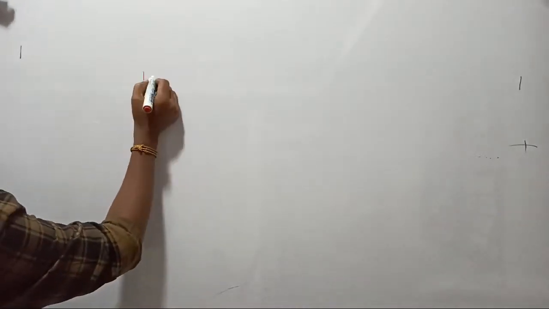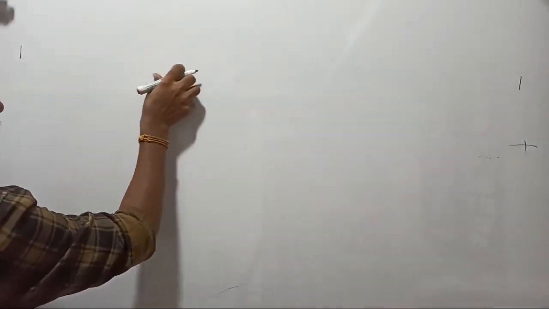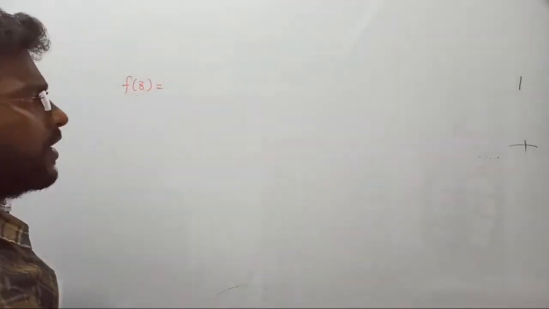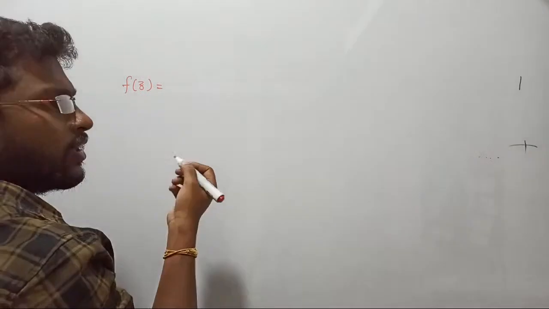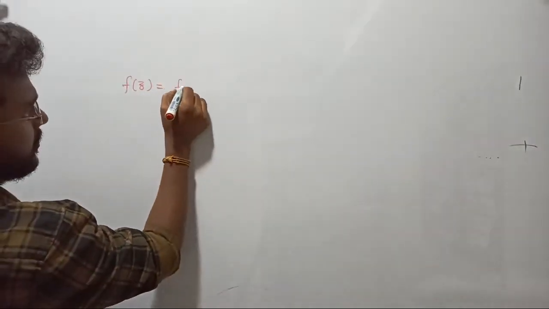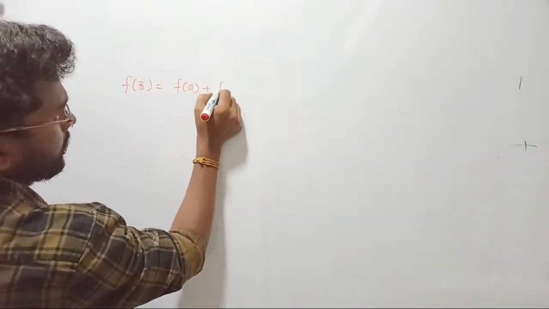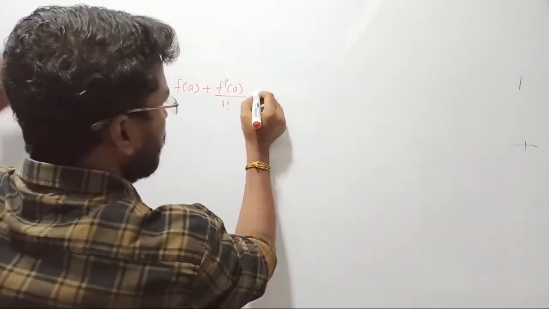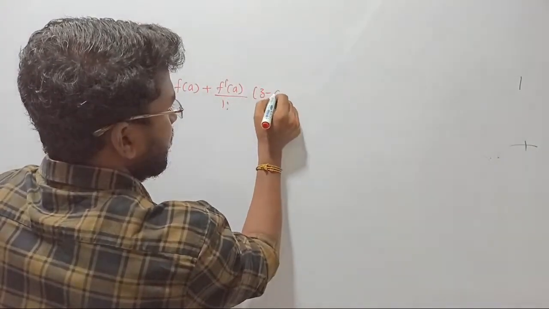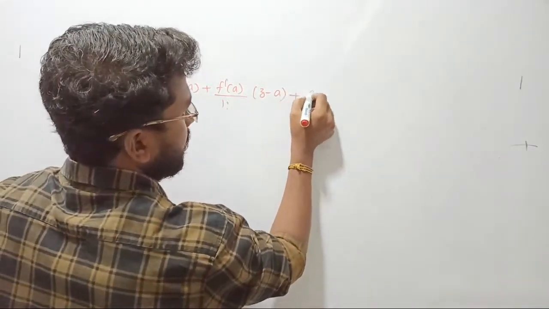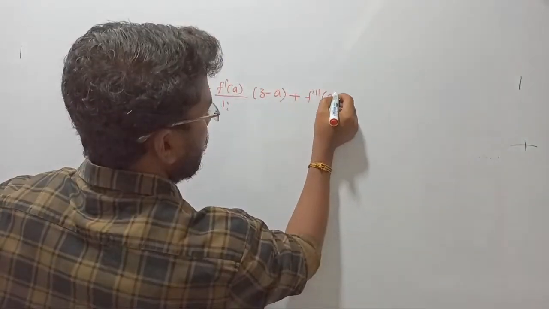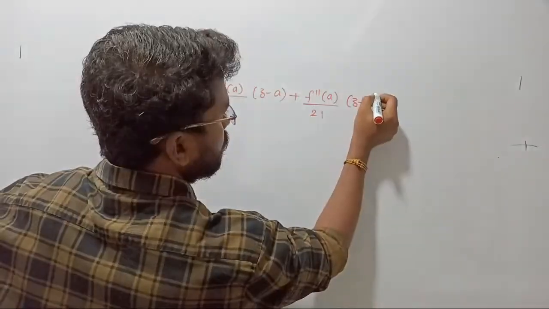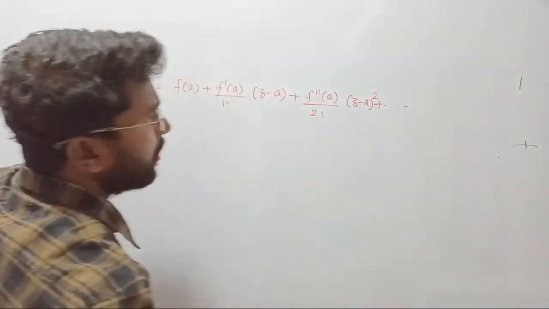Now just tell me, okay, we saw the expansion, right? The expansion formula is: if your function is analytic at a selected point, then its corresponding Taylor series can be written as f of a plus f dash of a upon 1 factorial into z minus a, where your selected point is a, plus f double dash of a upon 2 factorial into z minus a whole square, and so on.